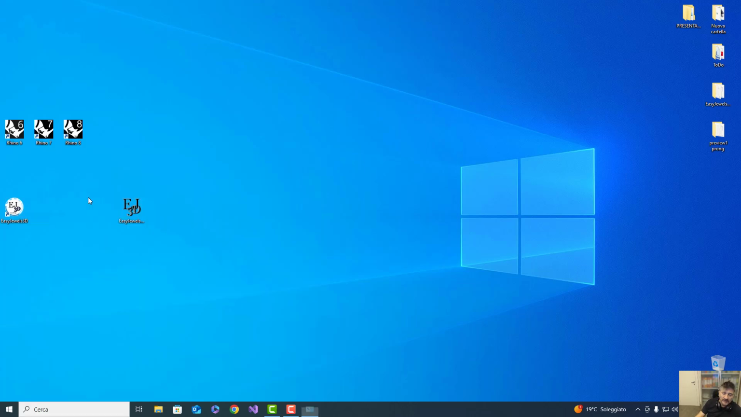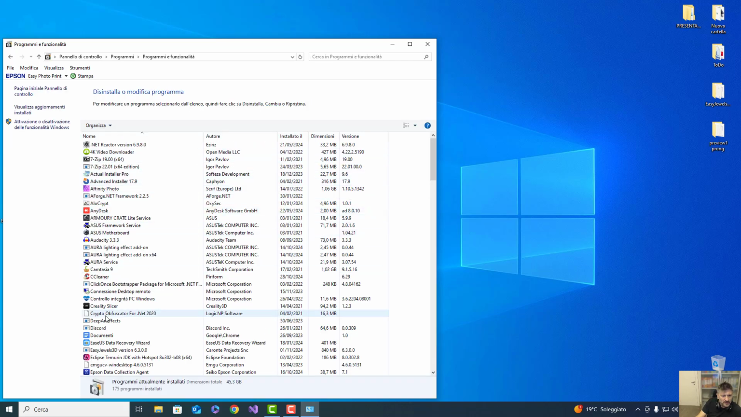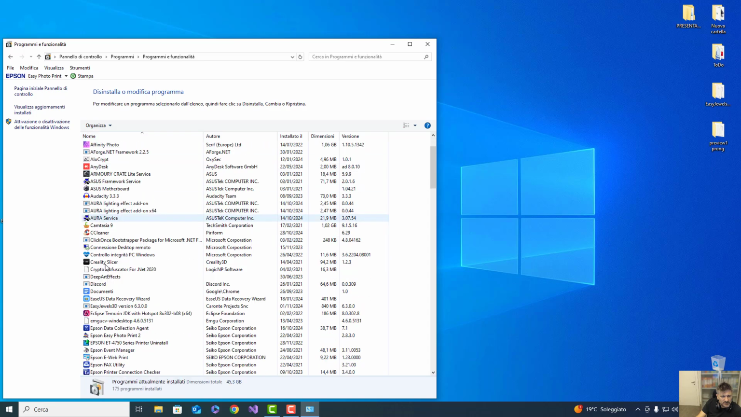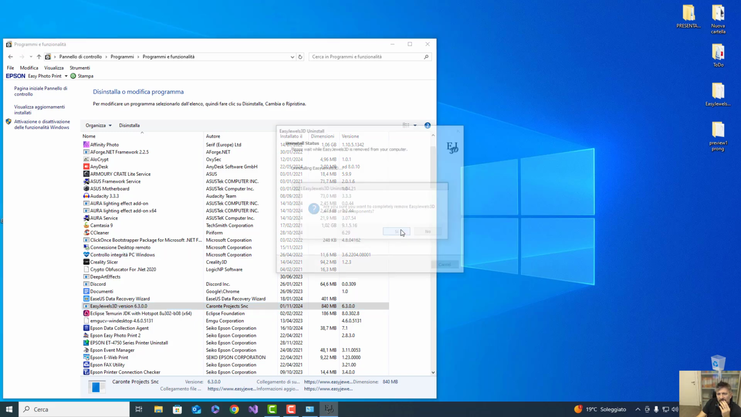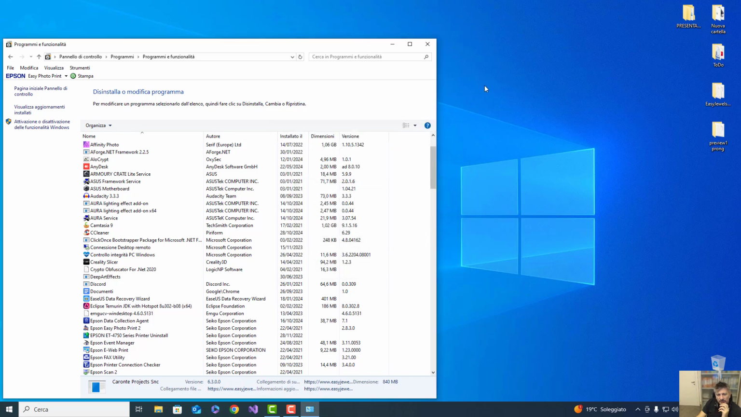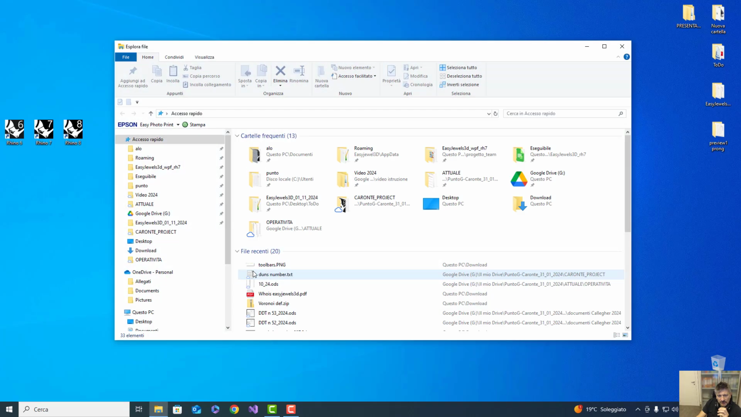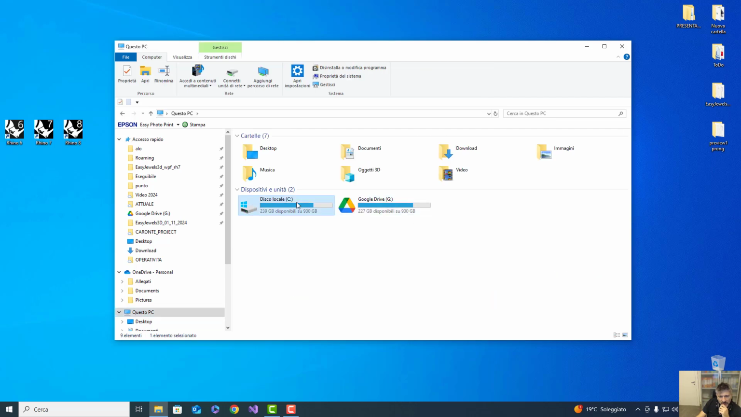Control panel, I have it in Italian, sorry. You go here, name, EasyJewels3d, perfect. We click to uninstall it. Uninstall EasyJewels3d, perfect.